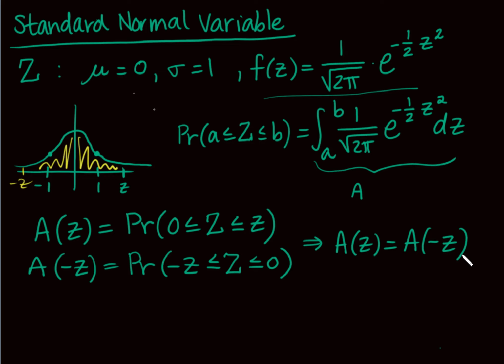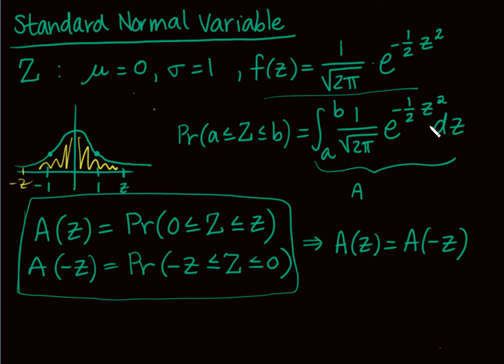I think I am going to stop right here, let you have this, and then I'm going to start part 2. And in part 2, what we're going to talk about is how do we actually find these. Because we don't know how to actually evaluate this, what we're going to need is a table. And this table is going to be in the back of your book. And in the second part, I will do some examples just focused on the standard normal variable.